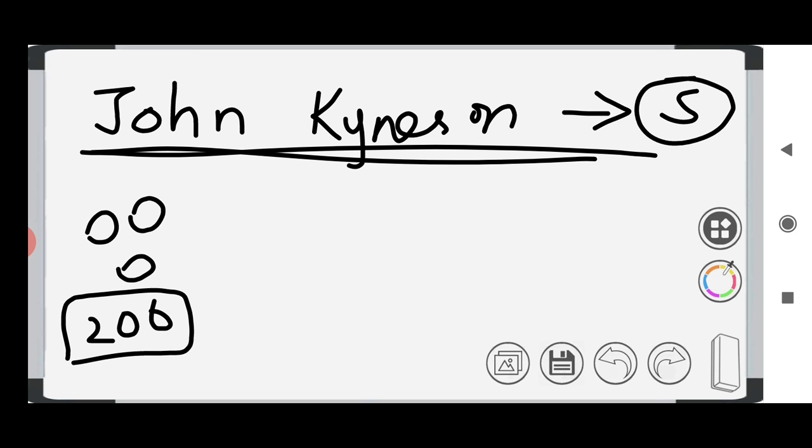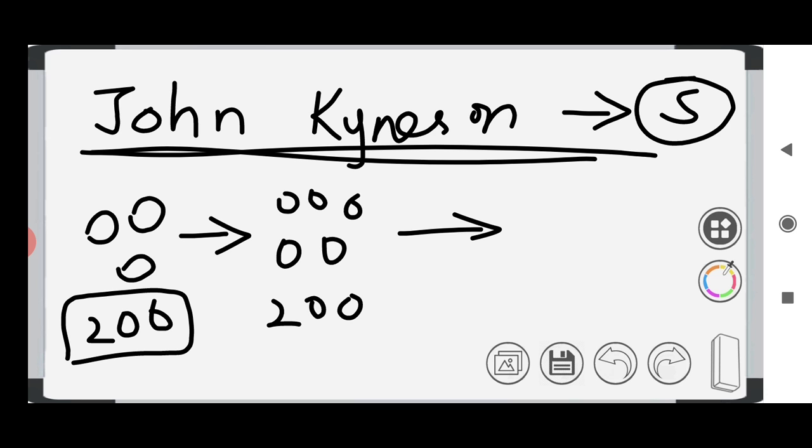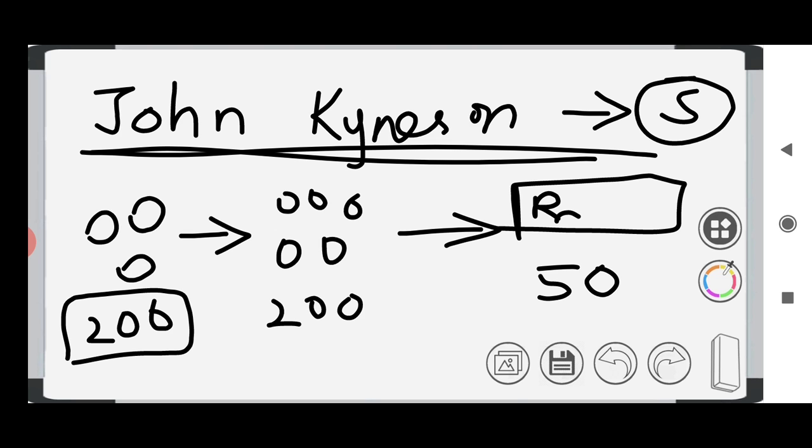So at that point of time, our government will interfere, and our government will buy these onions from the private sector, and they will store it and they will sell it. They will buy it at 200 rupees, and the government will procure all those onions for 200 rupees, and they will sell it for 50 rupees in a shop called a ration shop. We have ration shop or fair price shop, right? In the ration shop, government will sell it for 50 rupees so that everyone can afford.